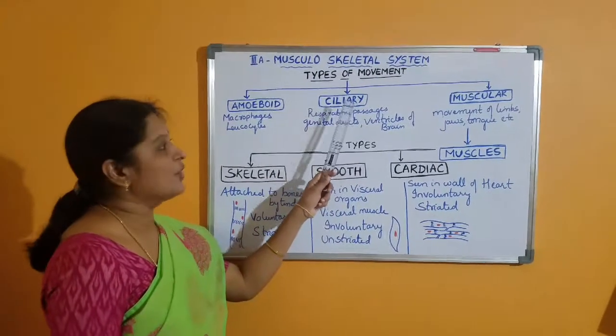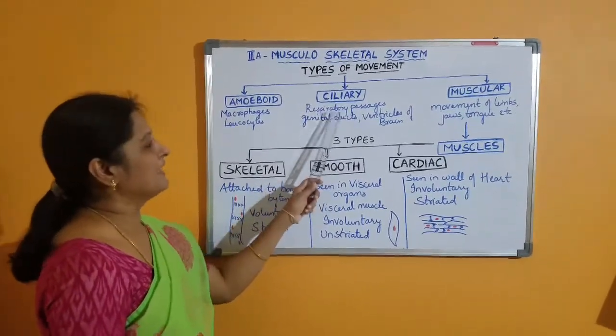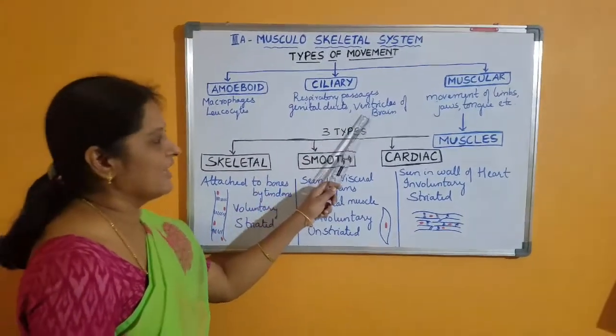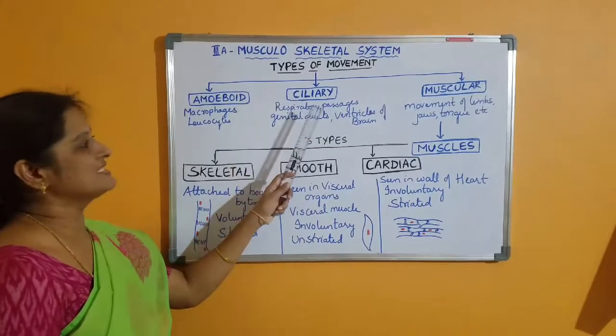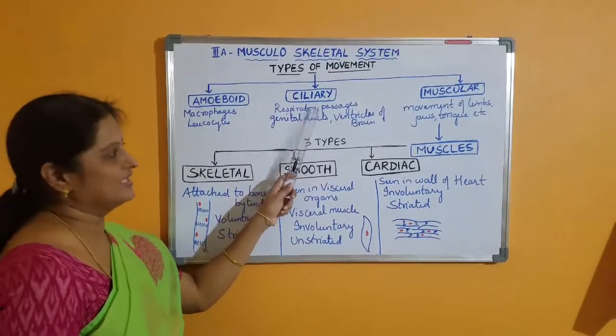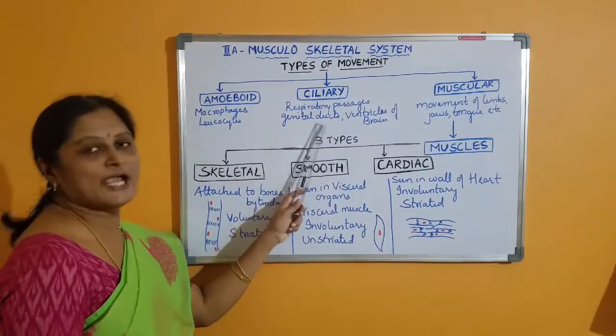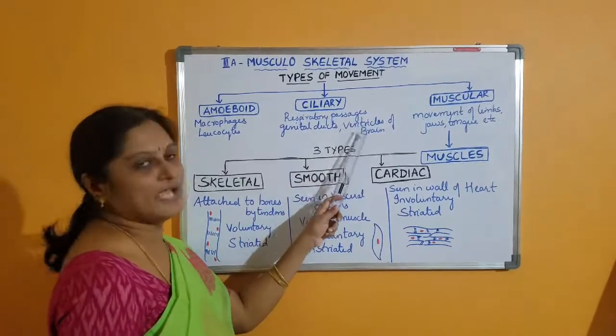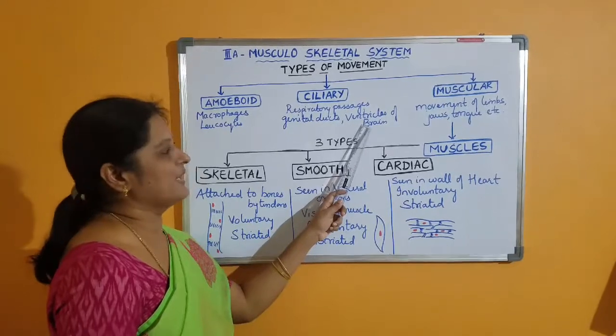Cilia are the outgrowths of the cell membrane, and they are present in the lining of the respiratory passages, genital ducts and ventricles of the brain. These cilia in respiratory passages trap the dust particles. In genital ducts, they help in the movement of ova, and in the ventricles of the brain, they help in the movement of the cerebrospinal fluid.